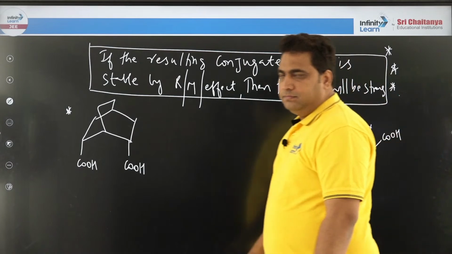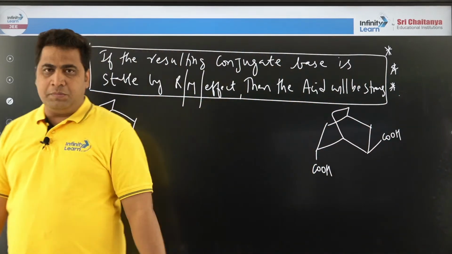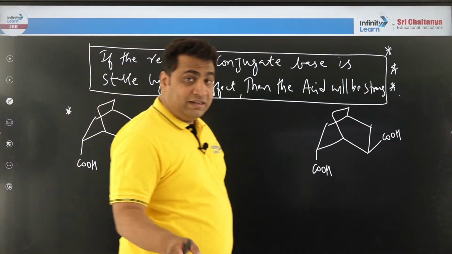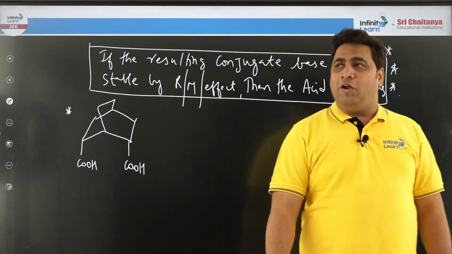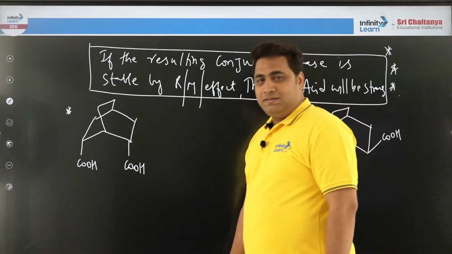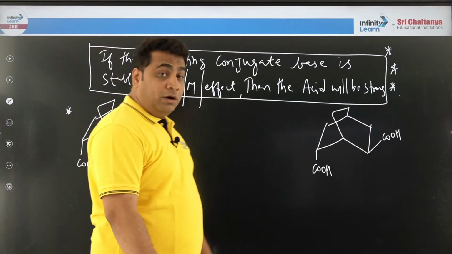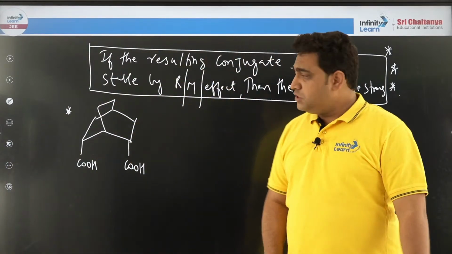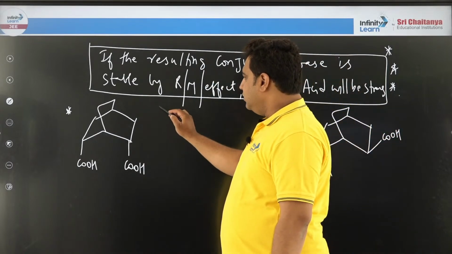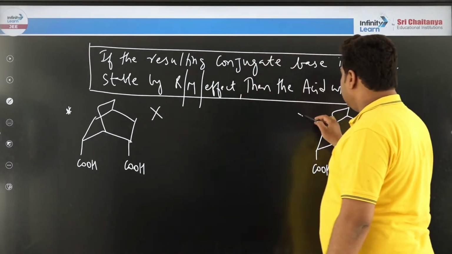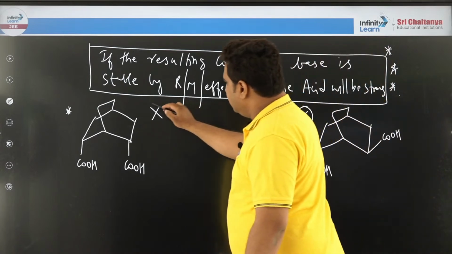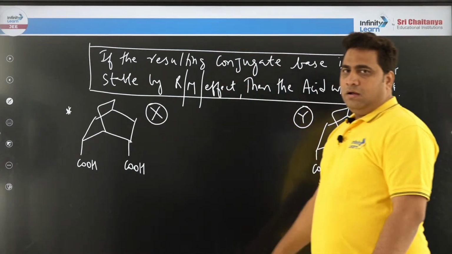Both are not the same. Remember, they are non-superimposable mirror images, which we will discuss at later stages. Right. Come on, which is more acidic? Let us call this X and let us call this Y. Which is more acidic?